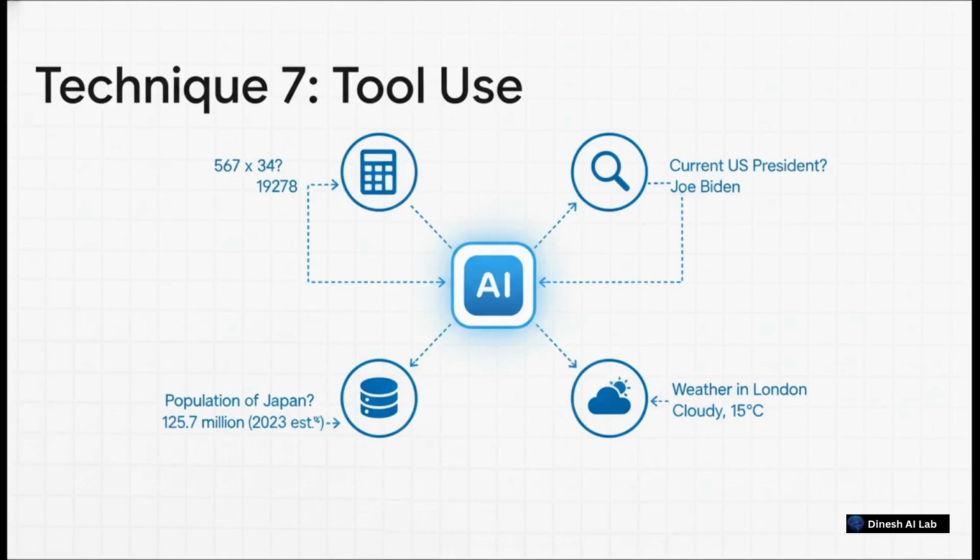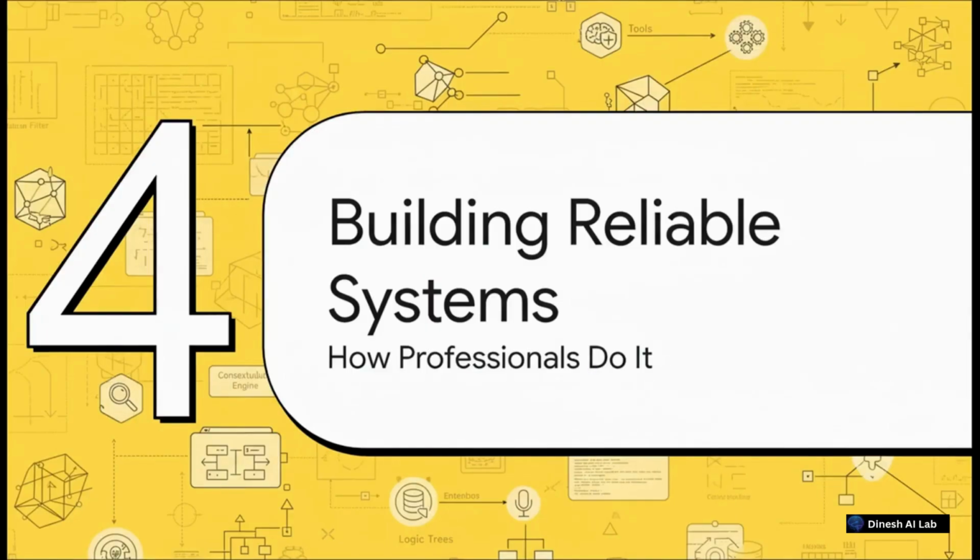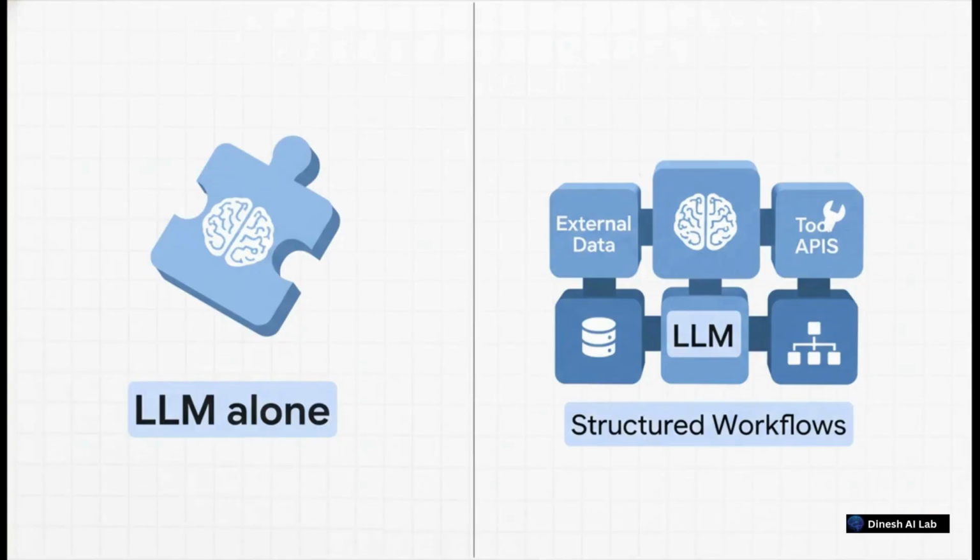So we just loaded up our toolkit with 7 really powerful techniques. But here's the thing. The real insight from the professional world is that they almost never use just one of these in isolation. They build these sophisticated systems that combine them all together. And that brings us to a really crucial point. For any serious, high-stakes application, a single, off-the-shelf language model is just not enough. You have to think of it as just one piece of the puzzle. It might be the engine, but you still have to build the rest of the car around it.